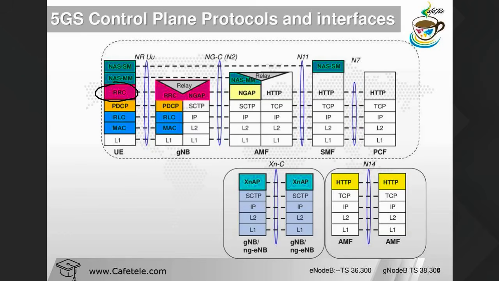One thing here: PDCP header compression is not applicable in the control plane, it's only applicable in the user plane. Remember, guys.